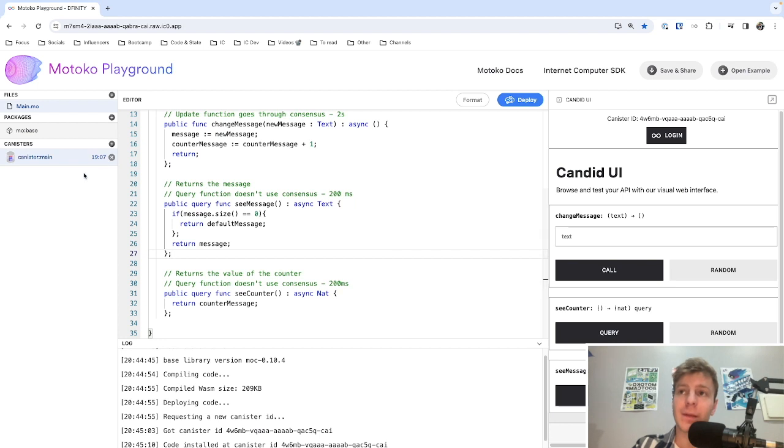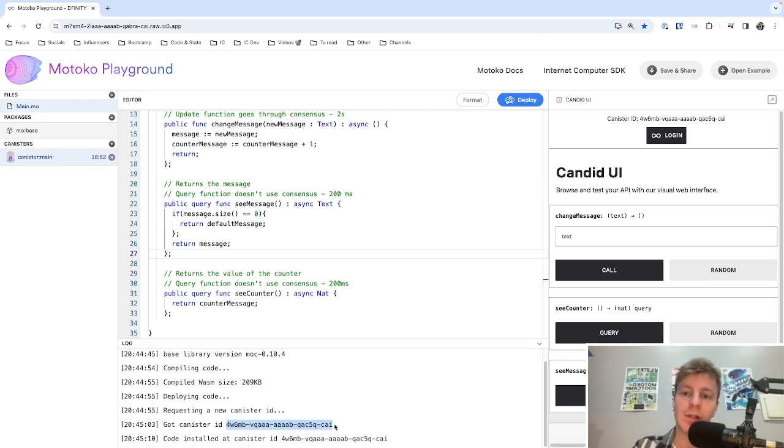Once your canister has been deployed, you will see a countdown appearing on the left. This countdown represents the number of minutes your canister will remain on the internet computer. Once the countdown is over, approximately 20 minutes, your canister will be automatically deleted. You can also see the canister ID, which is an identifier corresponding to your canister, and you can see the size of the WebAssembly module installed in the canister.